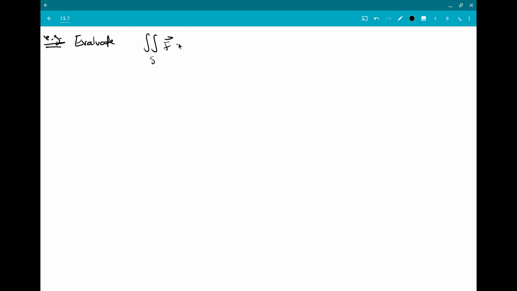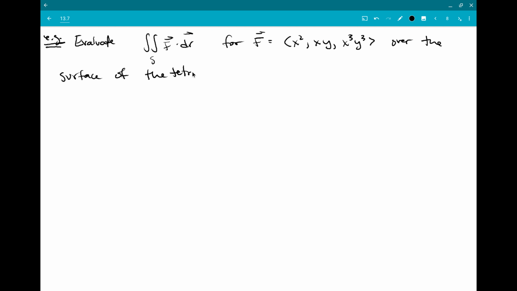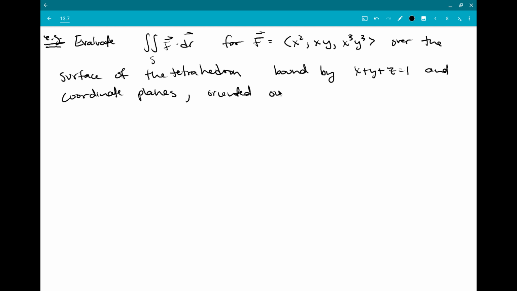So we're going to evaluate the surface integral for F equal to (x squared, xy, x cubed y cubed) over the surface of the tetrahedron bound by x plus y plus z equal 1 and the coordinate planes, oriented outwards.